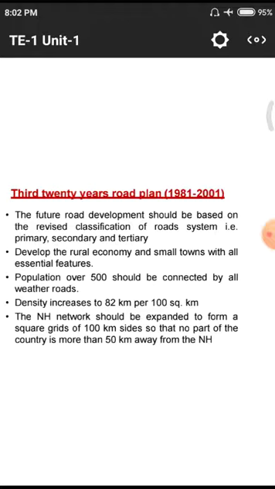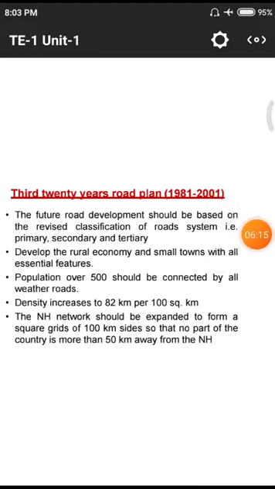Now the density needs to be increased to 82 kilometers for every 100 square kilometers. In the first 20-year plan we had 16 kilometers of road density for every 100 square kilometers, and in the second only 32 kilometers. But in the third plan, they raised it to 82 kilometers of road for every 100 square kilometers.